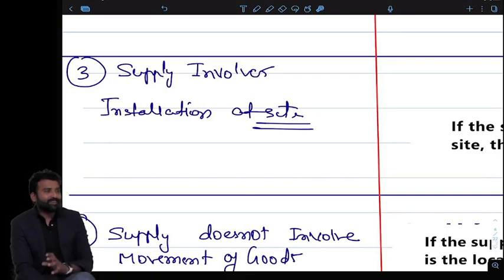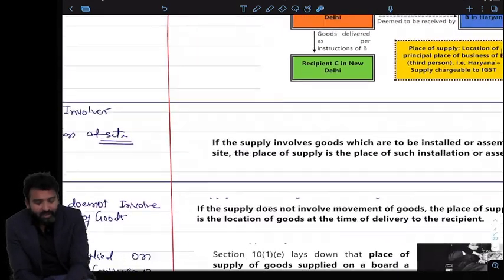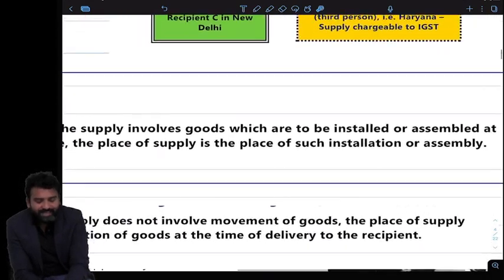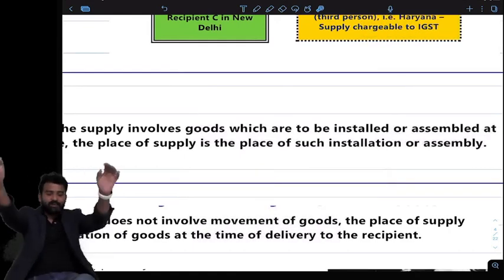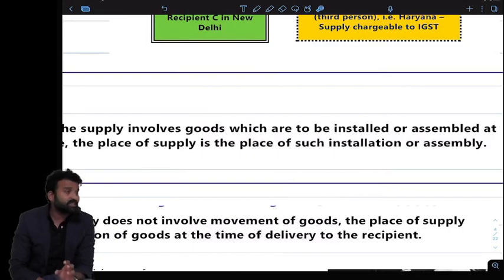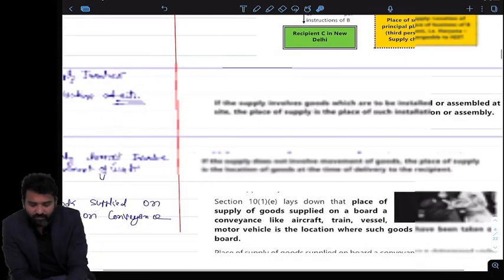What do you think? Of course, the location of installation, because that is where the goods will ultimately be consumed. So the location of installation is the place of supply where the goods are actually installed. That is the place of supply.